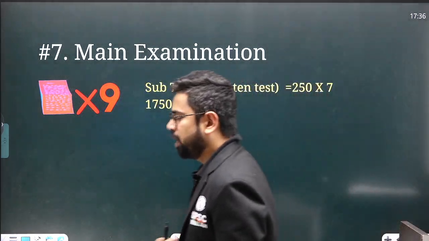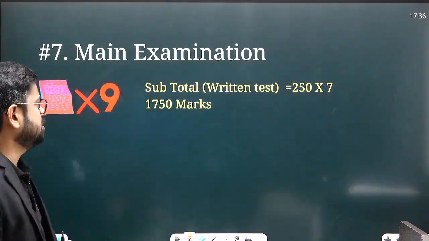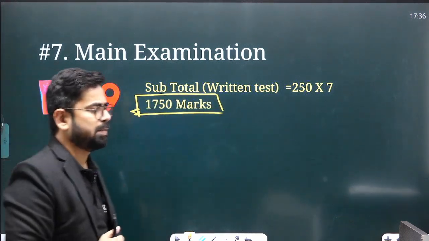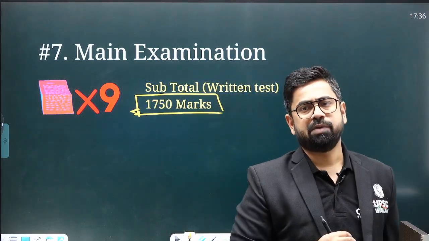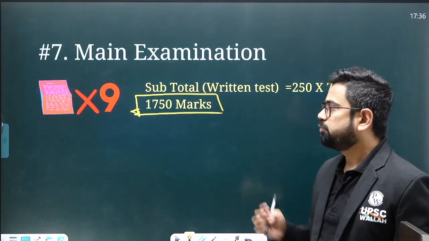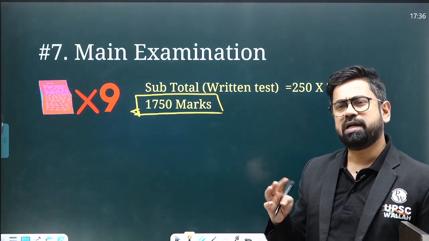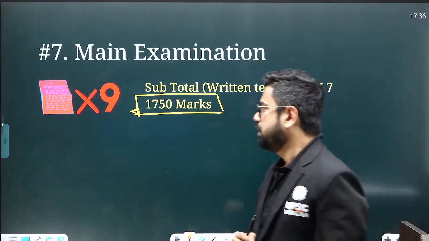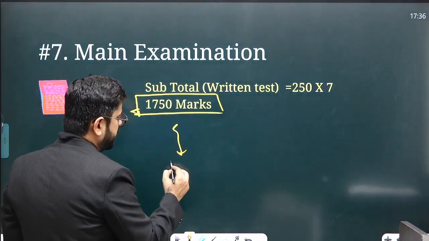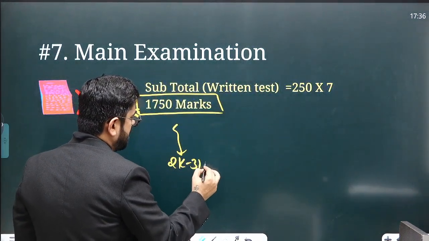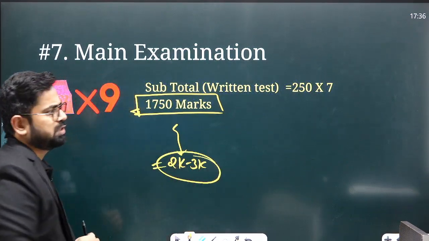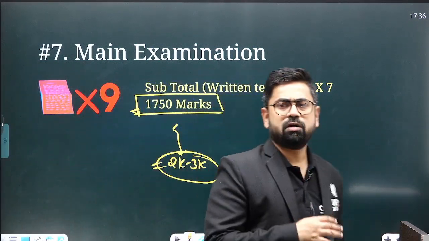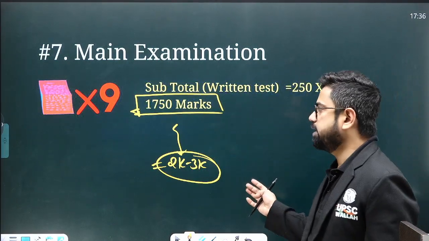So in total, in the main examination, you have to score out of 1750 marks. If you qualify the main examination, you will get an interview call. After the main examination, let's say around 10,000 to 30,000 students qualify, and depending upon the actual number of seats, you will be called for interview. Roughly 2,000 to 3,000 students in the last 2-3 years, or last 5 years, were called for interview.